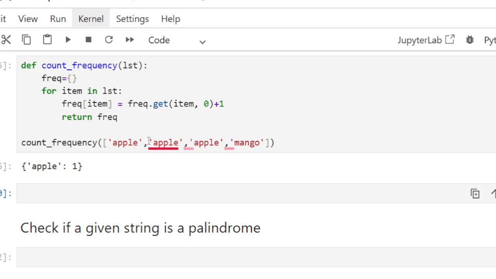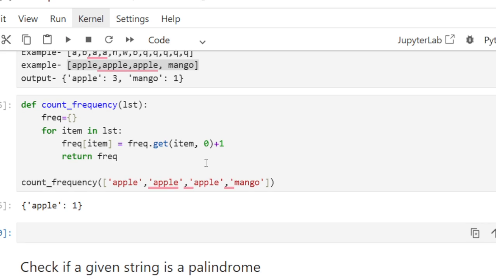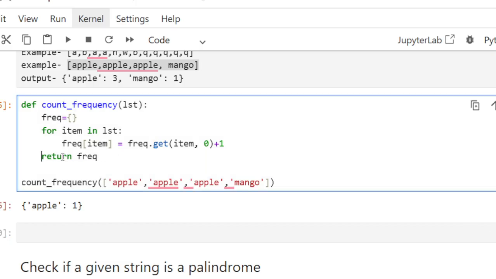Okay, it is counting only one. It will take apple first, and it will be incremented by one. Okay, so here I need to correct the return. The return should be here.